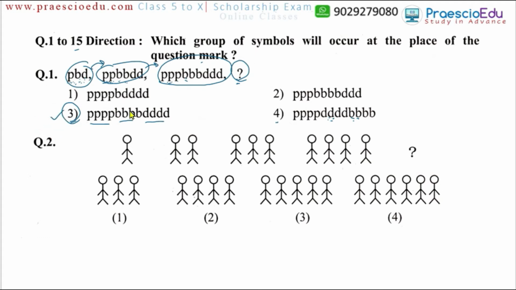So like this we have to understand and find out the logic of all the questions, and then find the correct option which can fit or replace the question mark. Now question number 2. Here there are some symbols, and the quantity is 1. In this one 2 quantity, here 3 quantity, now 4 quantity, means 1 2 3 4. So here there must be 5 quantity which can replace the question mark. 5 is given in option number 3. So option number 3 is the correct one.